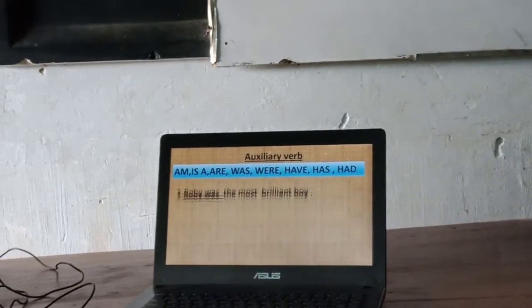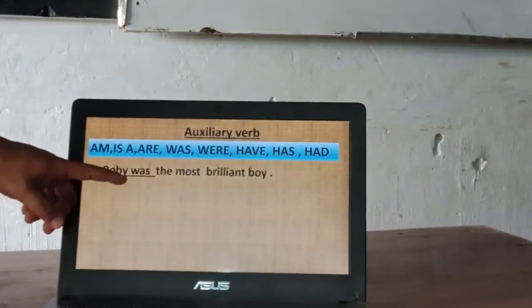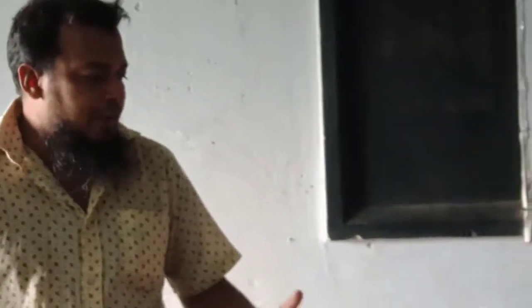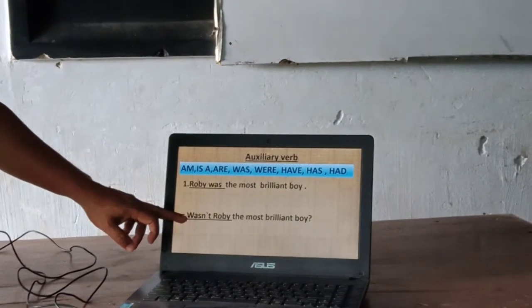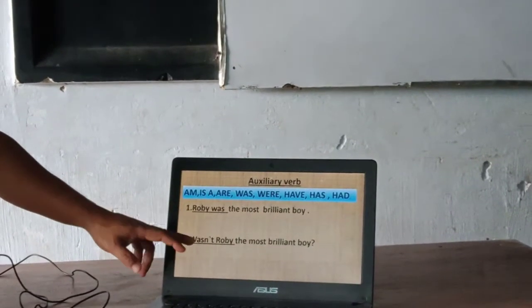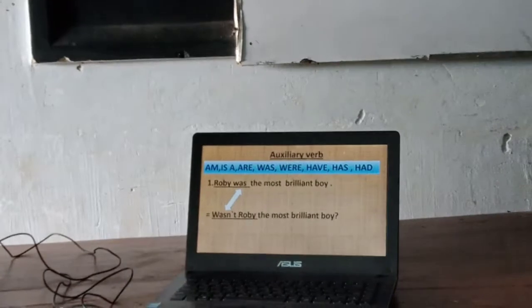There are some examples. Robbie was the most brilliant boy. So there is an underline on was, so was is our auxiliary verb. If you want to change this assertive, affirmative sentence into interrogative, what will we do? We have to find was, the be verb. That means we bring was to the beginning of the sentence. Then since the sentence is affirmative, we have to add not with was. That means add not with the auxiliary verb, and at the finishing we put an interrogative sign. So was turned into wasn't.